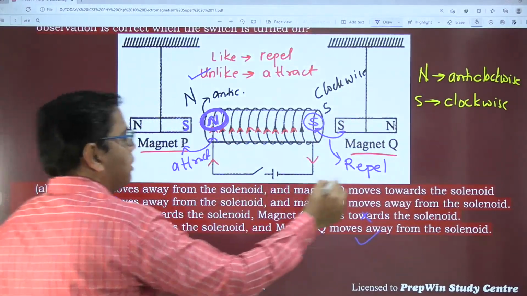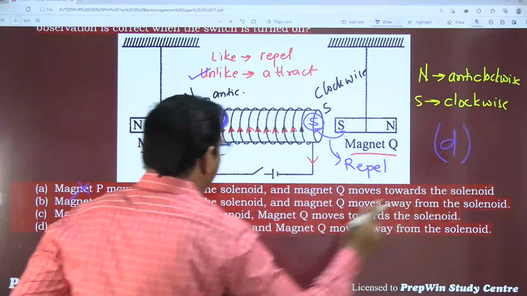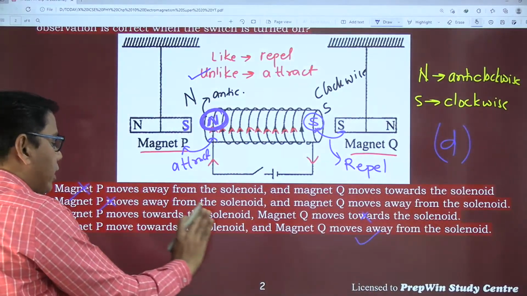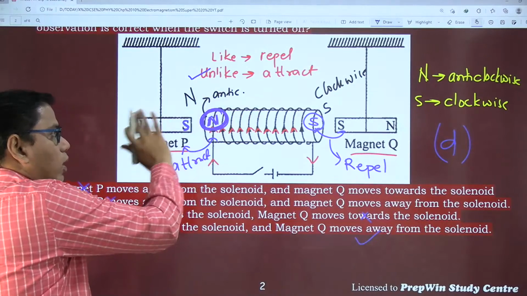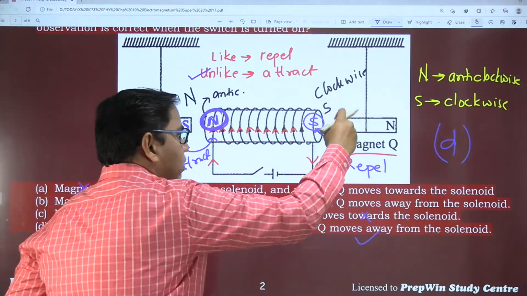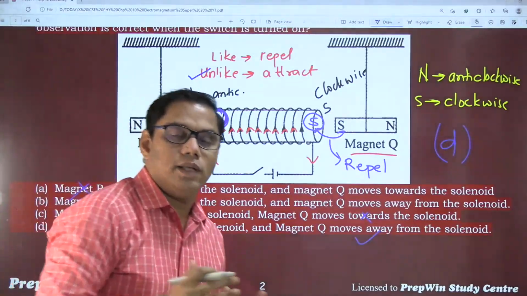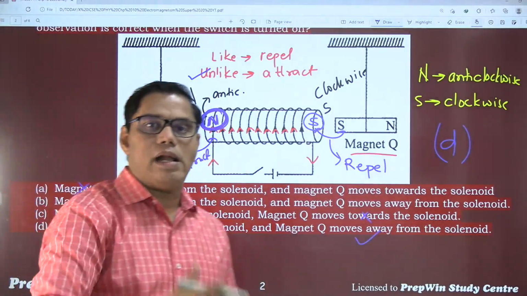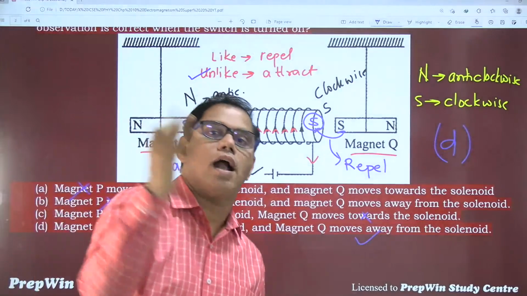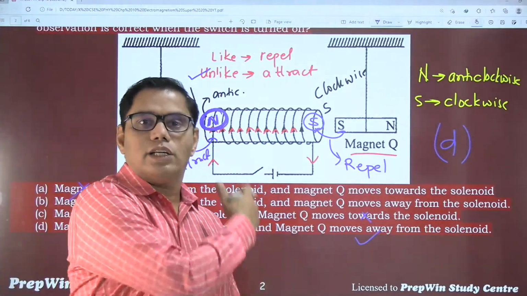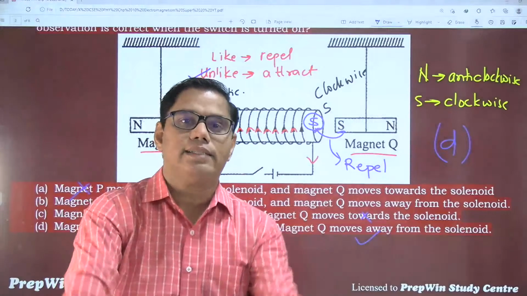So my correct option is option D: magnet P will be attracted towards the solenoid, will move towards the solenoid, and magnet Q will move away from the solenoid. What is the moral of the story? Definitely 100% sure, this is a sure-shot question for your examination.